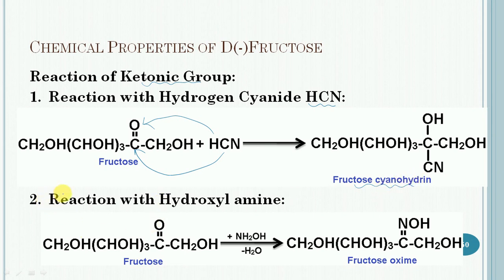The second reaction is the reaction with hydroxylamine. Fructose reacts with hydroxylamine to form fructose oxime.